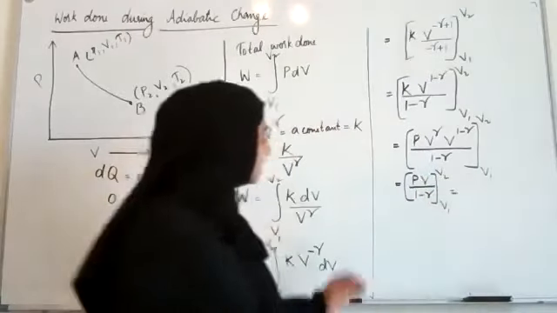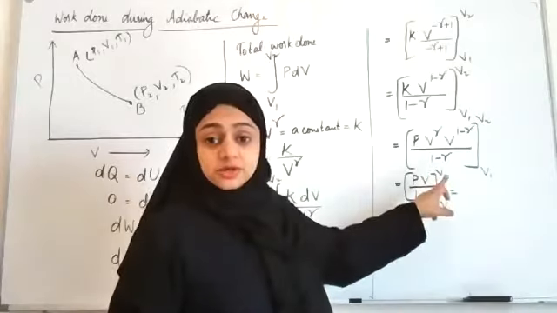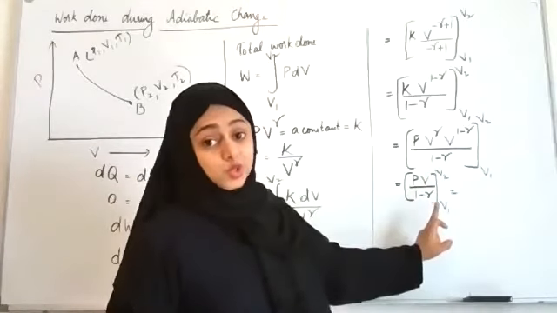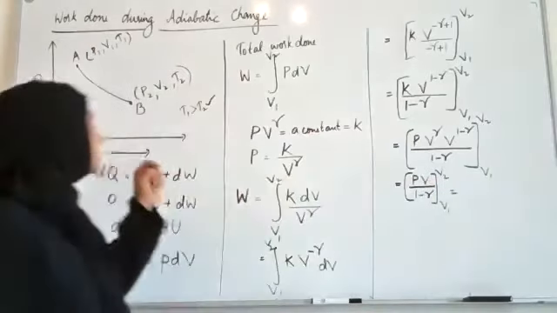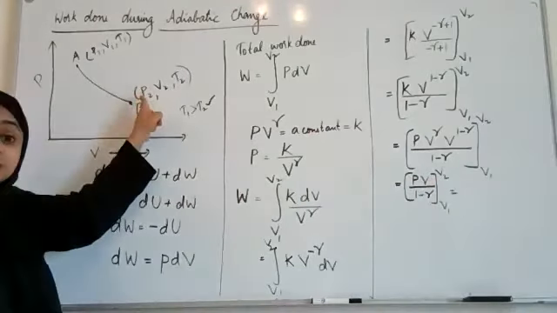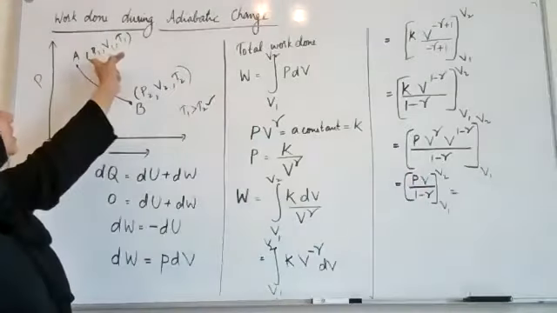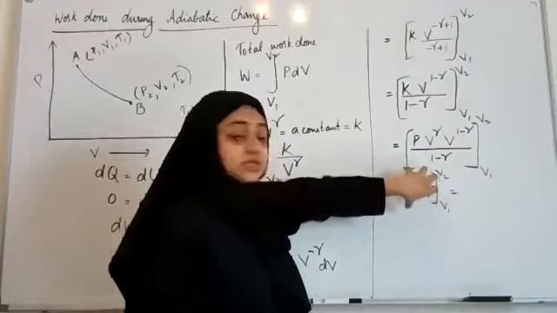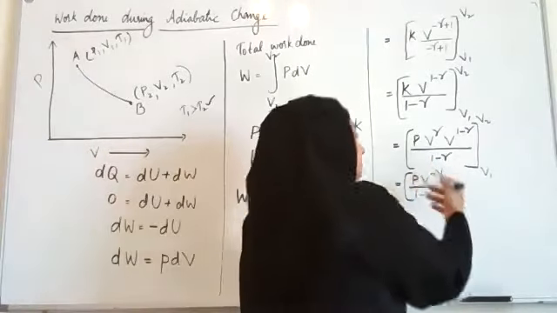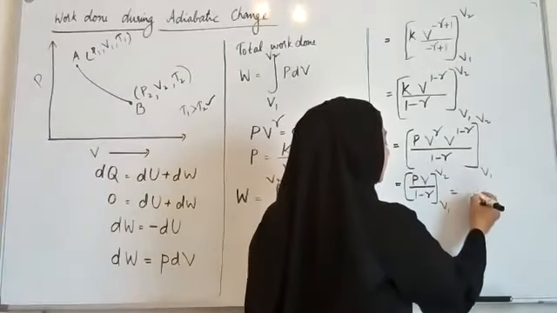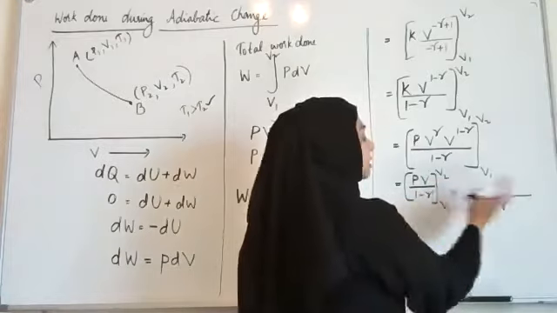Now let us put the limits V2 and V1. So first we will write upper limit minus lower limit. Now note that when V is V2, the value of pressure is P2. And when V is V1, the value of pressure is P1. So I have to substitute both for V and P. So I'll put the limits. 1 minus gamma is common for the denominator, it will come in both terms.